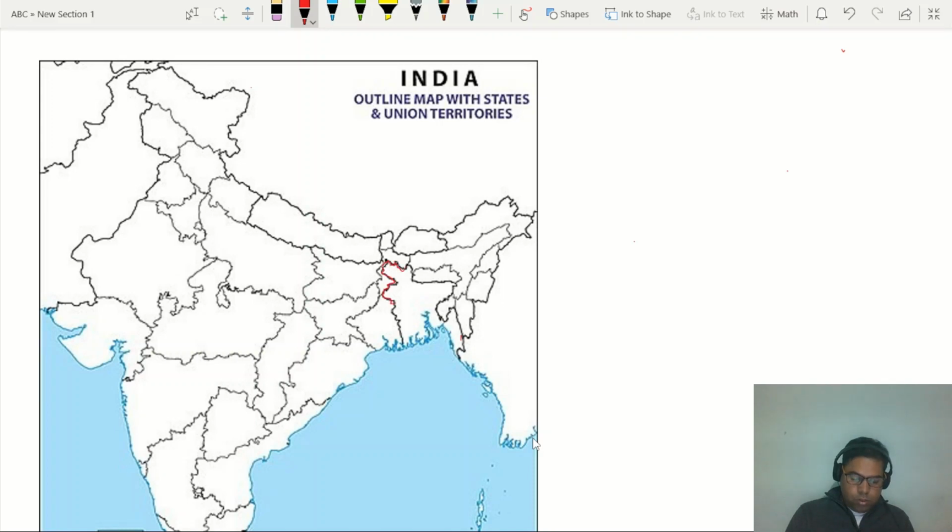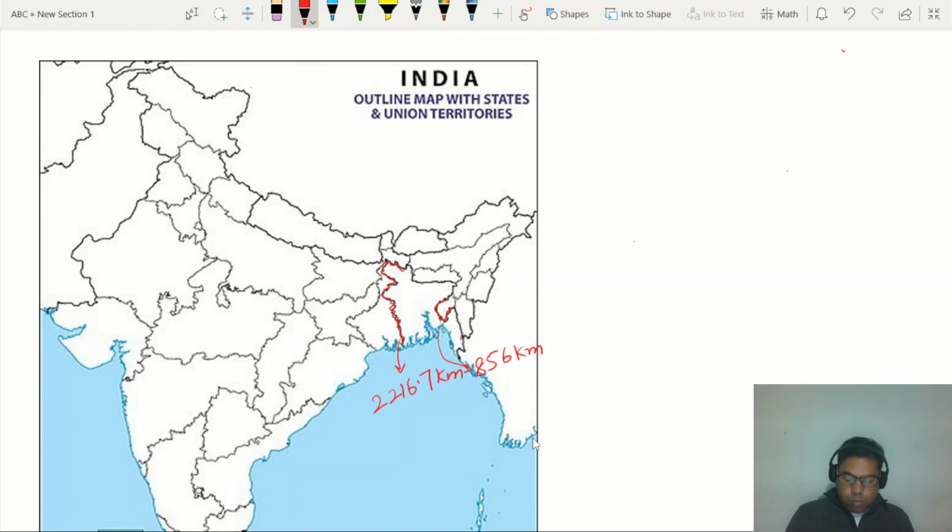This is the border line of West Bengal, and it extends for a length of about 2016.7 kilometer, right? Then after it is Tripura. Tripura has a border with Bangladesh for a length of about 856 kilometer, right? 856 kilometer.